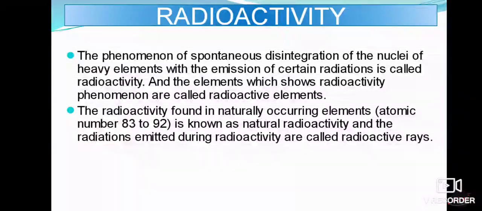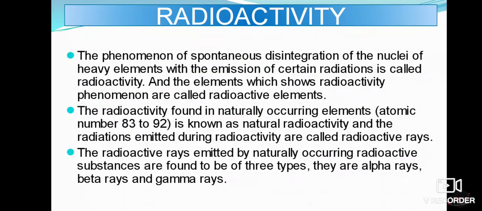Radioactivity is found in naturally occurring elements whose atomic number is 83 to 92. The radioactivity found in these is known as natural radioactivity, and the radiations emitted during radioactivity are called radioactive rays. The radioactive rays emitted by naturally occurring radioactive substances are found to be of three types: alpha rays, beta rays, and gamma rays.